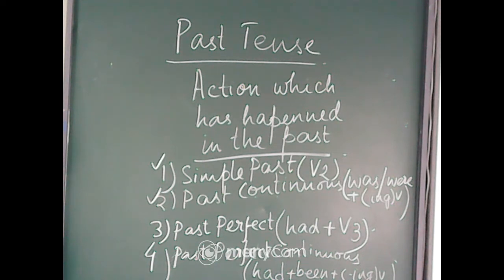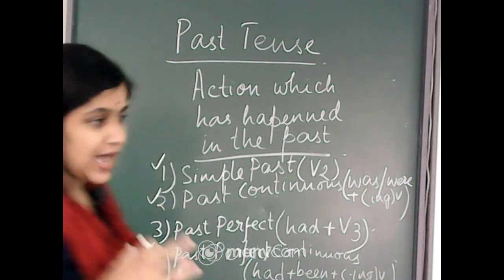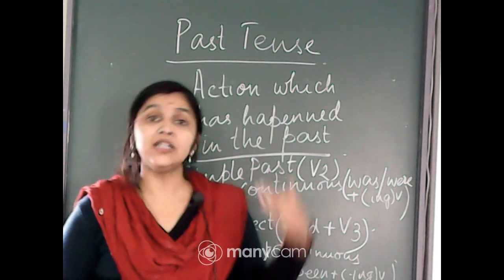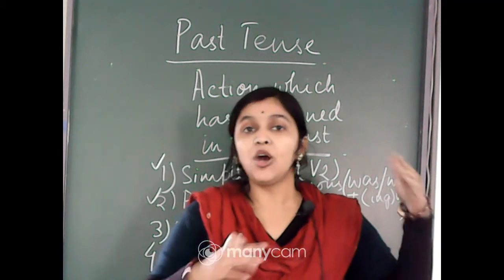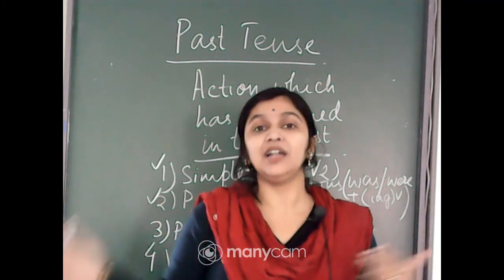So just like present perfect continuous tense, past perfect continuous tense also has a specific usage. It is used to talk about an action which has started before a certain point of time in the past and had continued up to that moment. A continuous action which has started at a certain specified time in the past and it was still continuing at another time in the past when another action is happening.